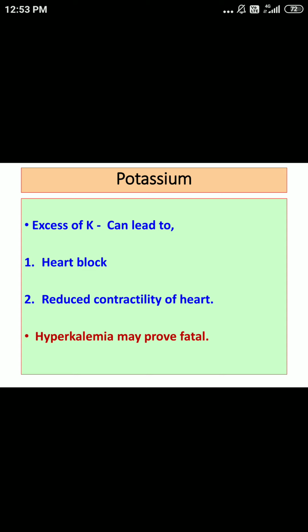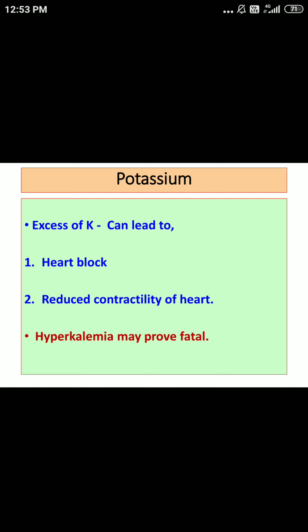Okay, regarding normal range, we said 3.5 to 5 milliequivalent per liter. If less than 3.5, we will call it hypokalemia. Common things which can cause hypokalemia are severe sweating, severe diarrhea, severe vomiting, and the consumption of loop diuretic drugs. An important manifestation of hypokalemia is muscle weakness, lethargy or hypotension.